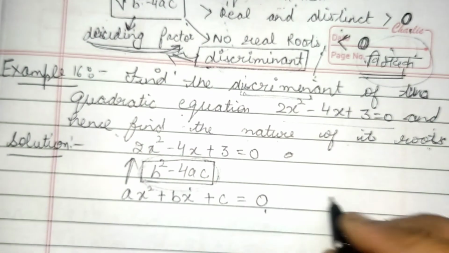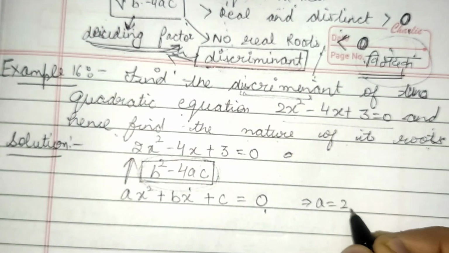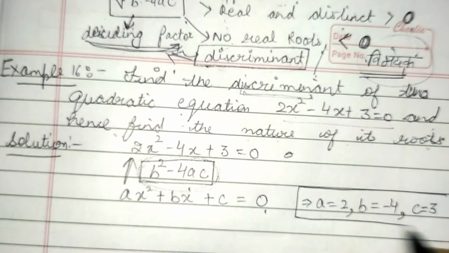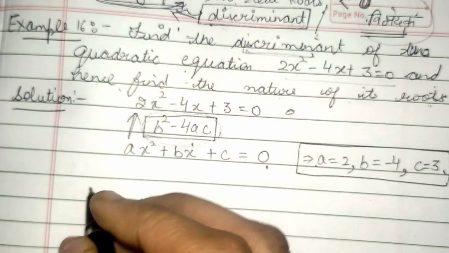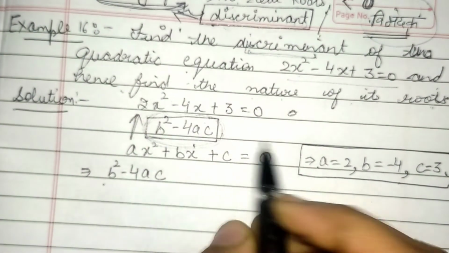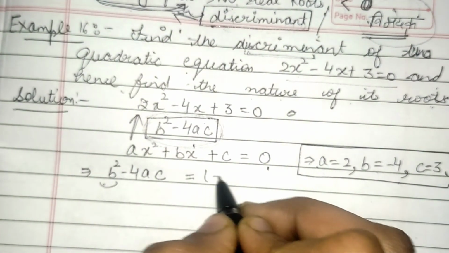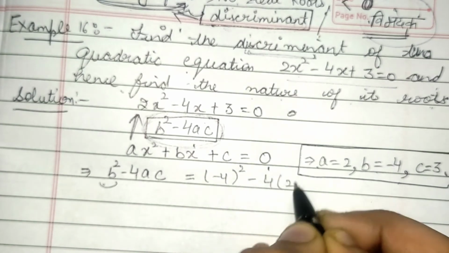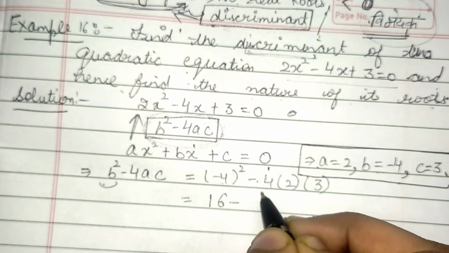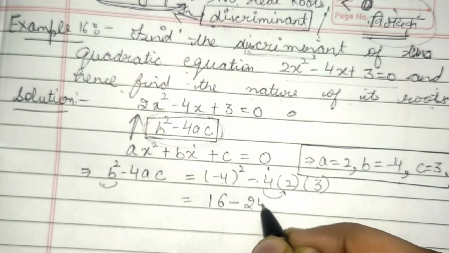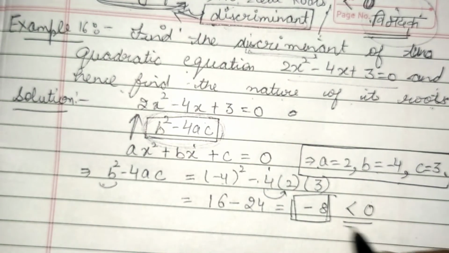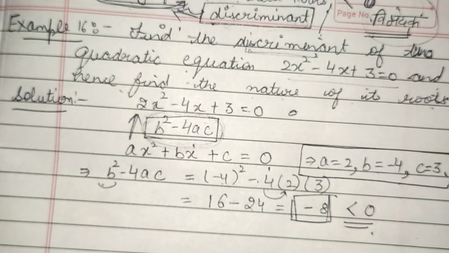So if I do comparison, then I will get a is equal to 2, b is equal to -4 and c is equal to 3. Okay, so put the values to find out the value of b square minus 4ac. So my b is -4 square, minus 4 times a which is 2, and c is 3. 4 4s are 16 minus 4 2s are 8, 8 3s are 24, which will give me -8. So this is less than 0.